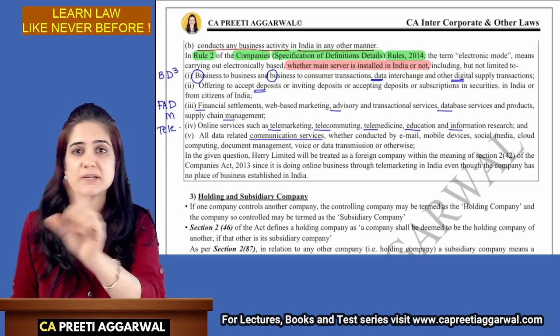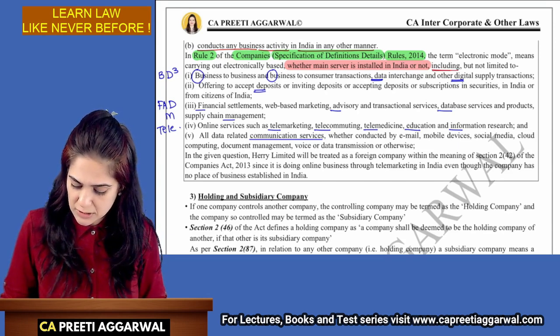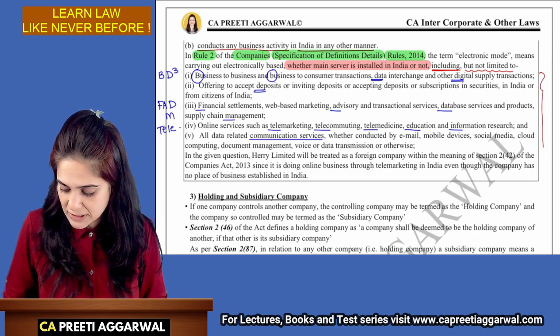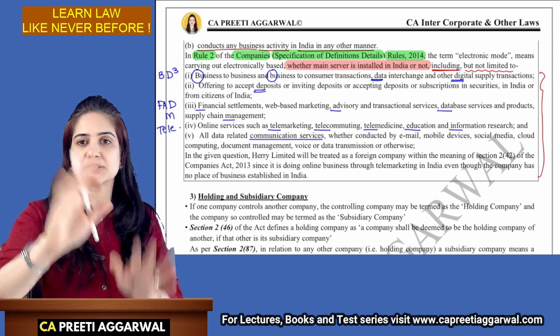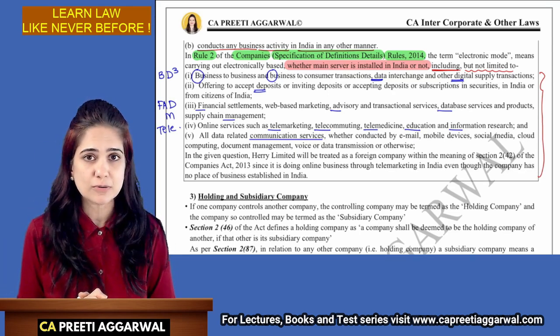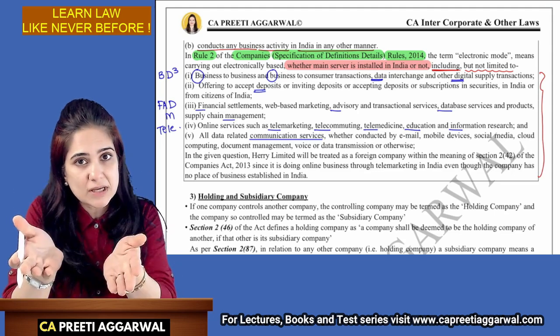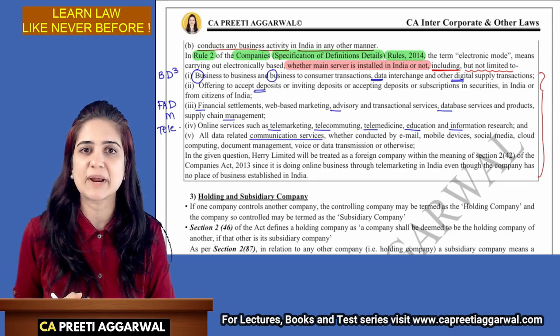It includes, but it is not limited to. Go for the meaning of these words. It includes, but it is not limited to. It means it includes this, but it does not mean that only this is considered as electronic mode. No. Electronic mode, the term, includes this, but it is not limited to the list. You can have any other way of being present electronically.